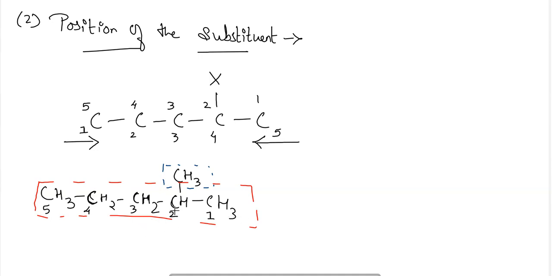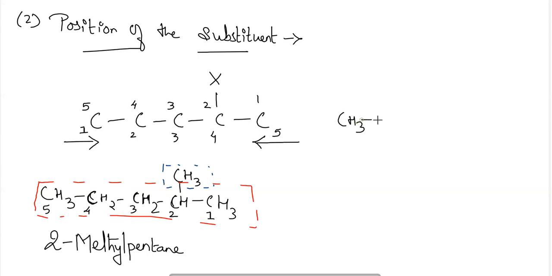So the locant for the substituent group, which is methyl here, is 2. So the name of this compound will become 2-methyl. The parent chain consists of 5 carbon atoms and all are single bonds here. So the name will be 2-methylpentane.